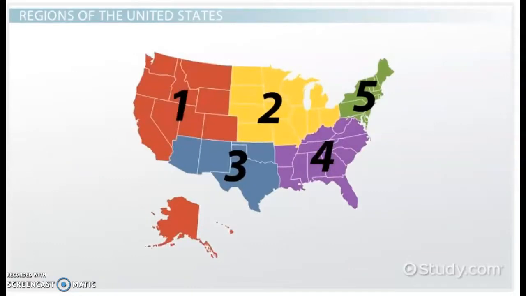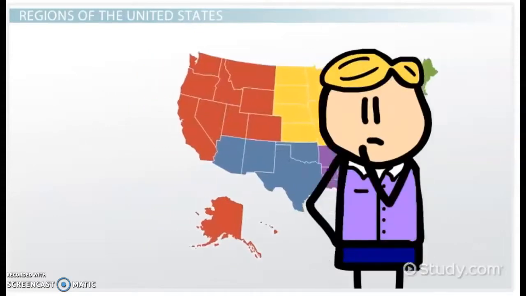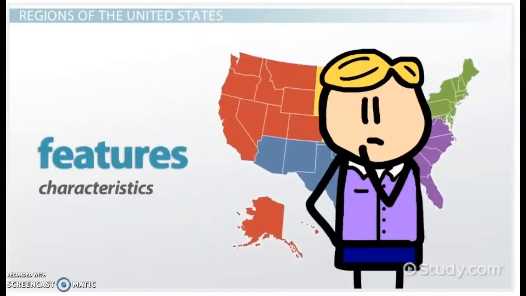As you look at each large piece, you realize it contains several states stuck together. Well, each piece is an area of land, or what we call a region of the United States. How do we decide what states belong together? We look for common features or characteristics.